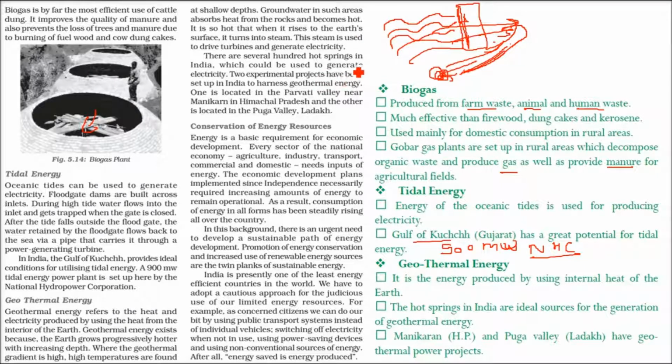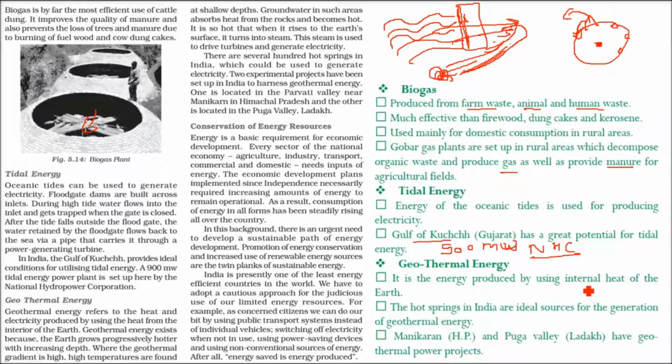Then one more important energy is geothermal energy. If you see the earth's crust, if you go inside, we cannot go inside, but it is very hot. It is so hot that when a volcano erupts, it gives you molten lava. There are places near the earth's crust which are quite heated, and this is called geothermal energy.